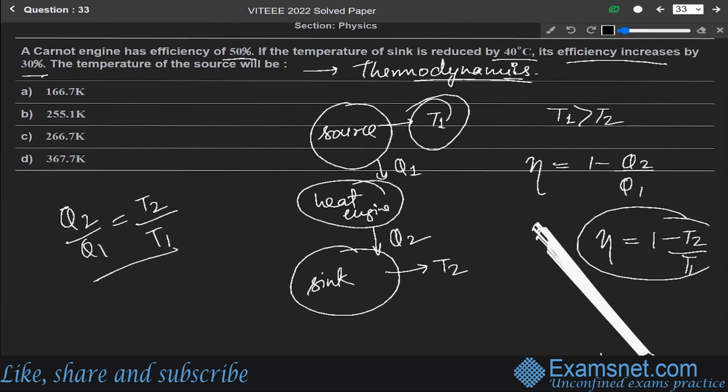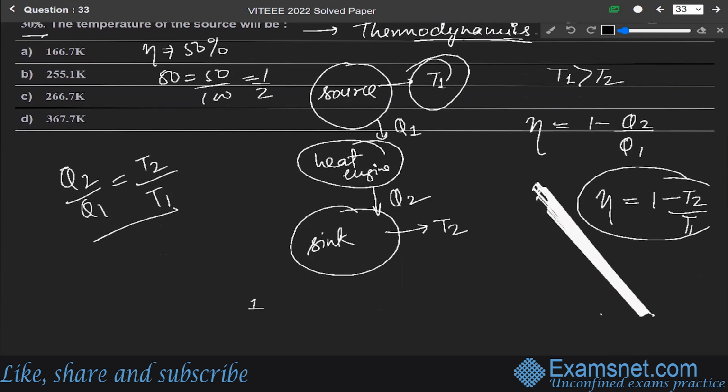Let us write this. Eta, efficiency, is given as 50%. Now 50% means 50 over 100, that is 1 by 2. So from here we can write 1 by 2 is equal to 1 minus T2 over T1, where T2 is that of the sink and T1 that of the source.